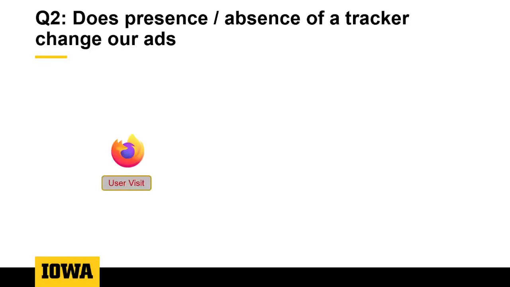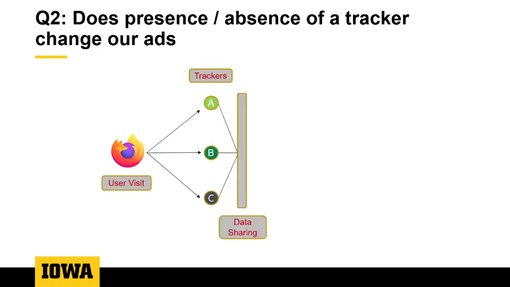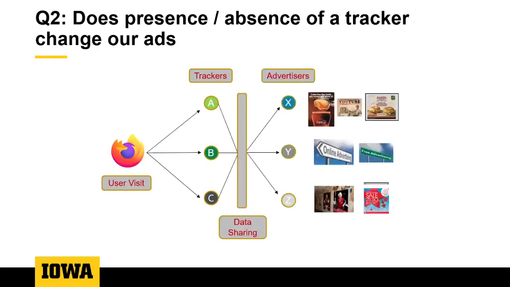When a user visits a website, these trackers gather information about the user. After this, the information is out in the online ecosystem, and God knows how it's shared. Finally, out of this black box come ads from 3 advertisers. Now, our goal is to see what happens in that black box. In other words, which tracker is linked to which advertiser, if at all.